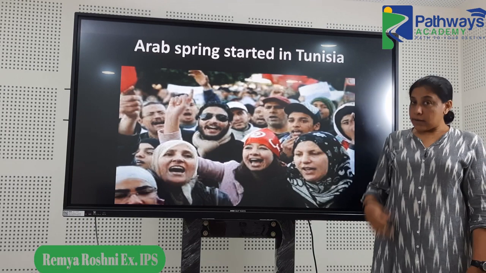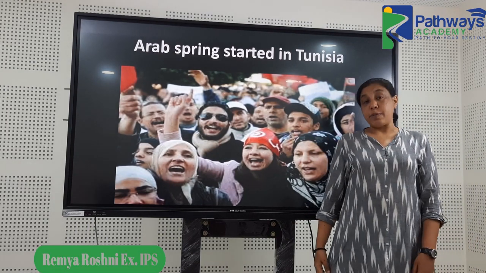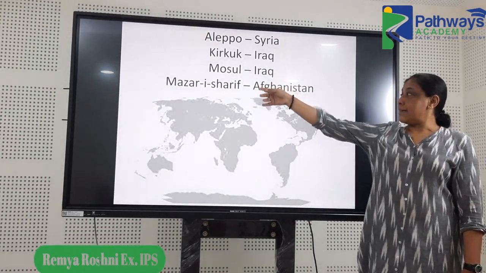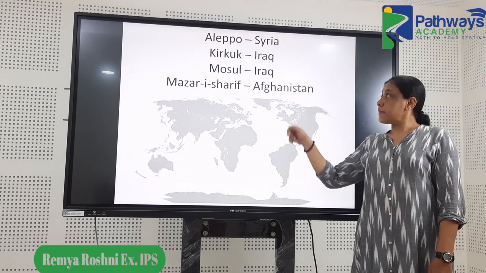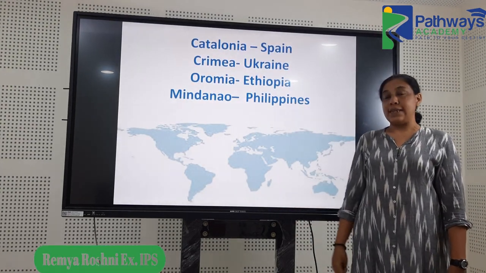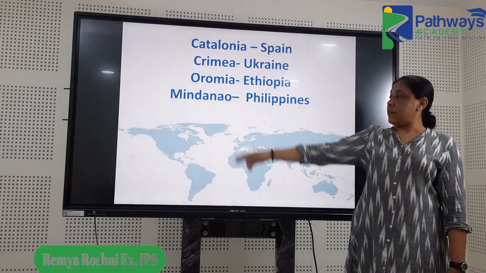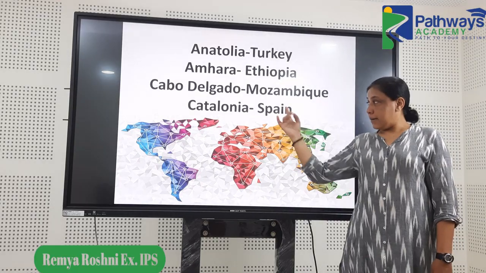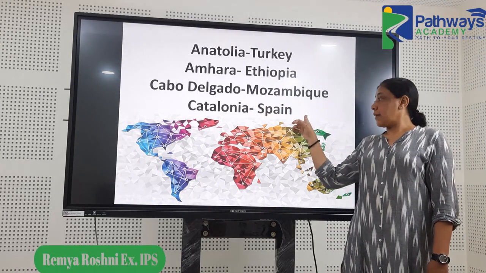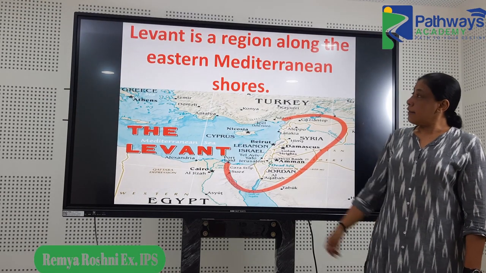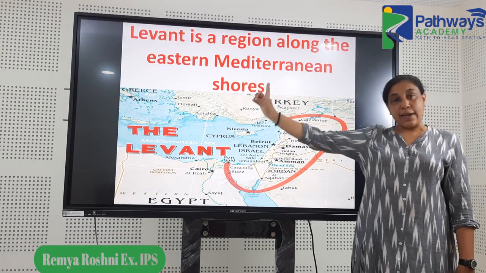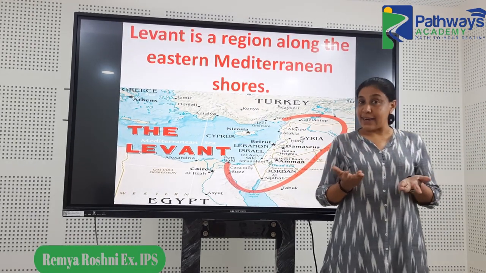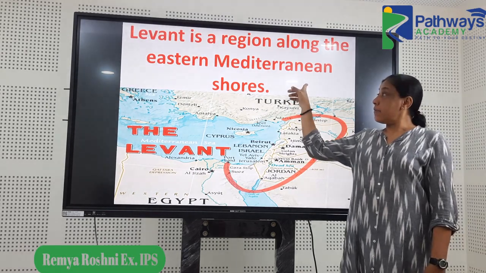There was a question about the Arab Spring in Tunisia when it happened. There was a question on places and corresponding countries. Similar question from another year, all these places in news. Another similar question, the areas and respective countries. Then similar question, here you have only one area. The other question, it was more like the how many pairs are correctly matched type. Here you have only one.